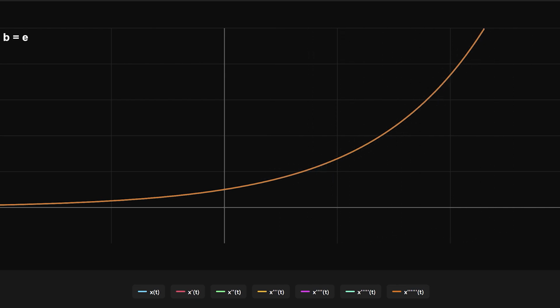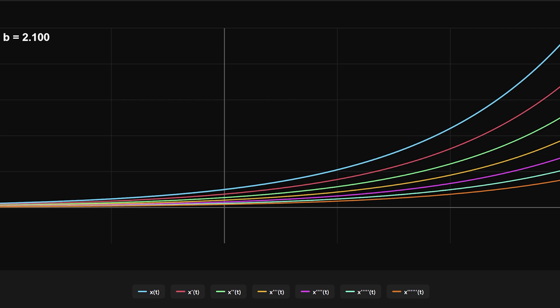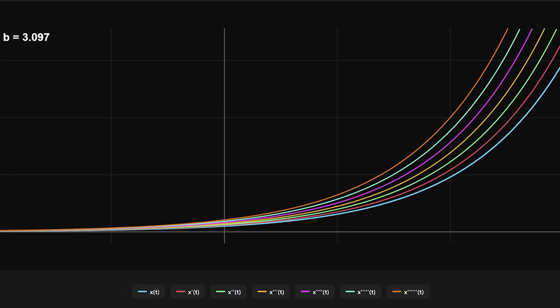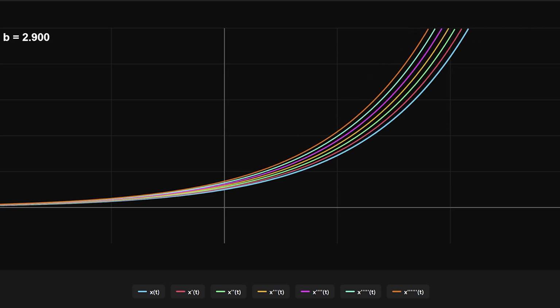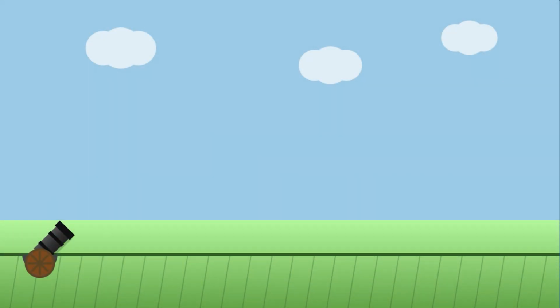If we let b take on a value less than e, we can see the rates of change are no longer aligned, and if we go above e, the same is true. Now let's turn our attention to animating a basic video game. Though it's not obvious, we will see e emerge naturally in this context.